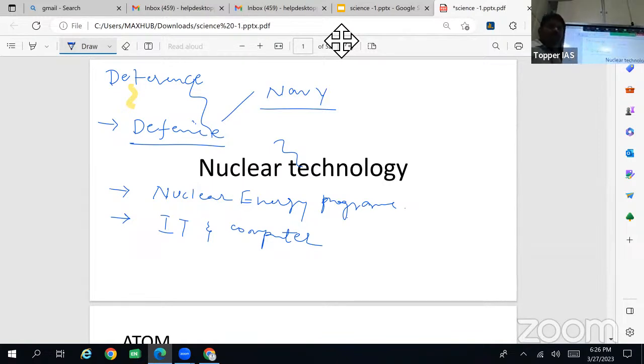Then different contemporary topics like IoT, Internet of Things. Most of you are using smartwatches and wearable devices. There was a question in UPSC prelims.